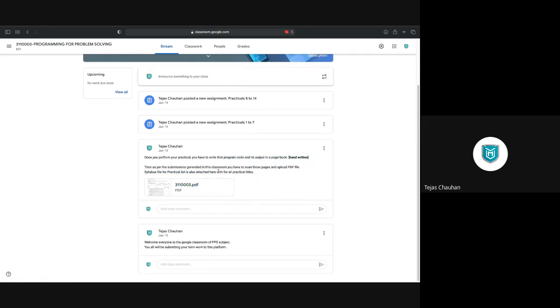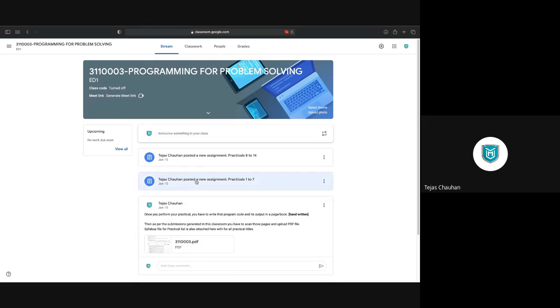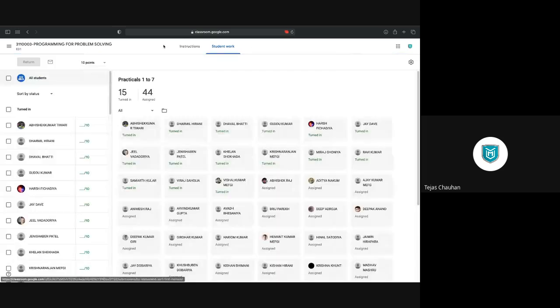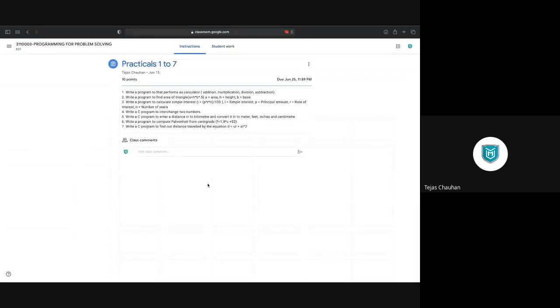And then I have generated 2 assignments here. The first assignment is for practical 1 to 7, and the second assignment is for practical 8 to 14. Right? And inside that, you'll find all the instructions.